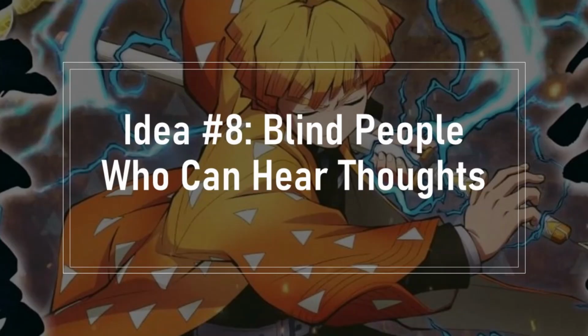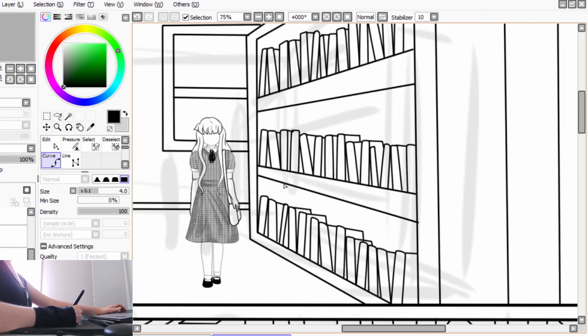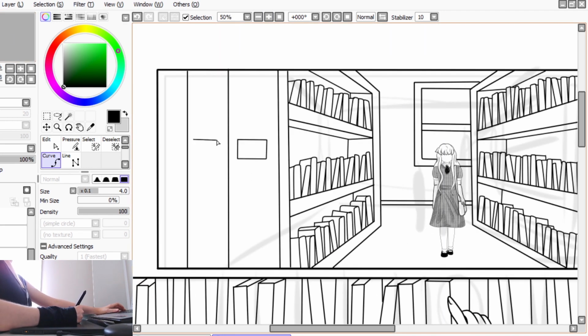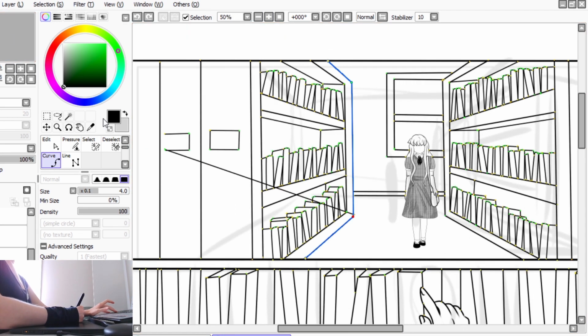My eighth idea is blind people who are able to hear people's thoughts. In this world, blind people have an extra power and they are able to hear the thoughts of others. These abilities remain a secret to them, but one day someone lets it slip.